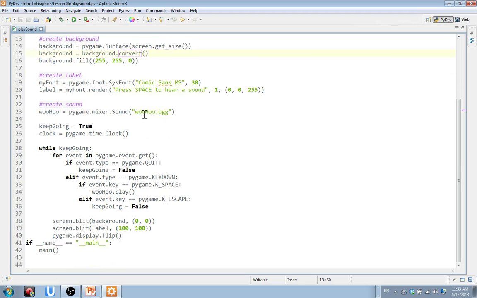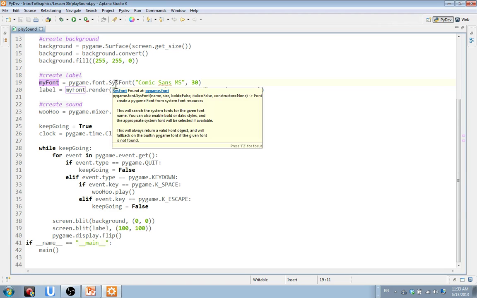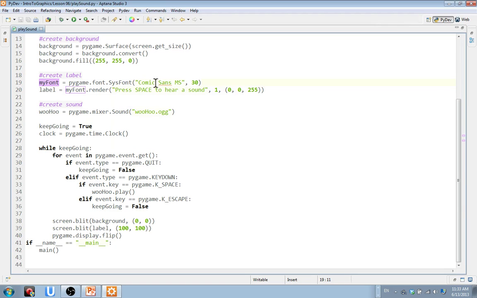We're also going to use this font. We're going to create our own font here. We're going to call it myFont. We've done this last week as well. And we're using a system font. That's what this is called, sysfont. And you can look up all the system fonts that exist that you can use for free, that you don't have to load as a file. This one's called Comic Sans MS, right? So 30 points. I'm just saying.